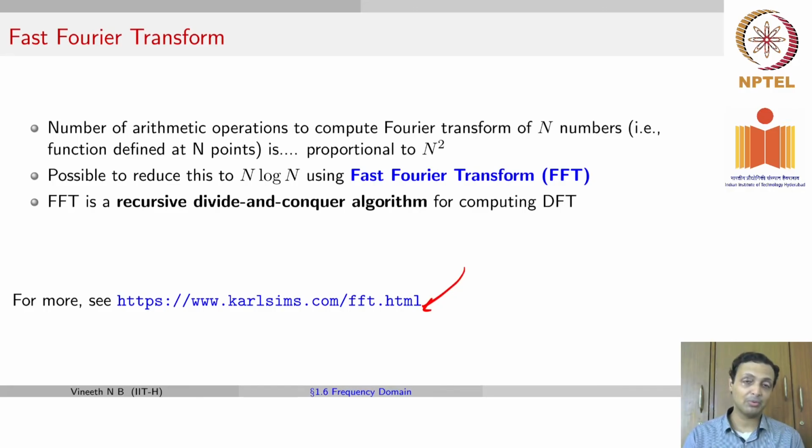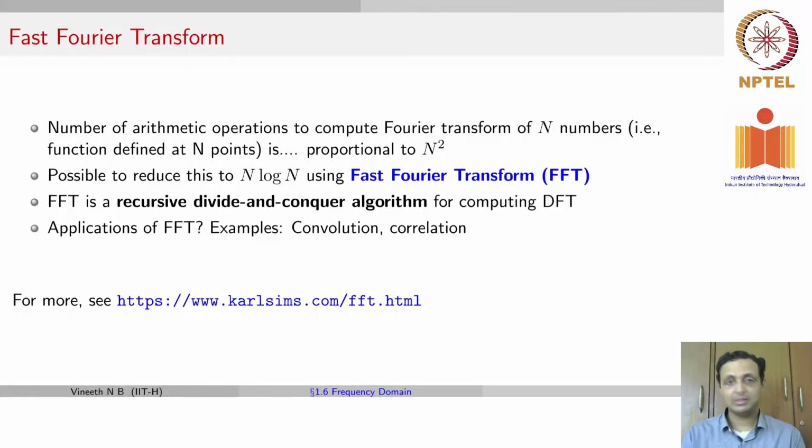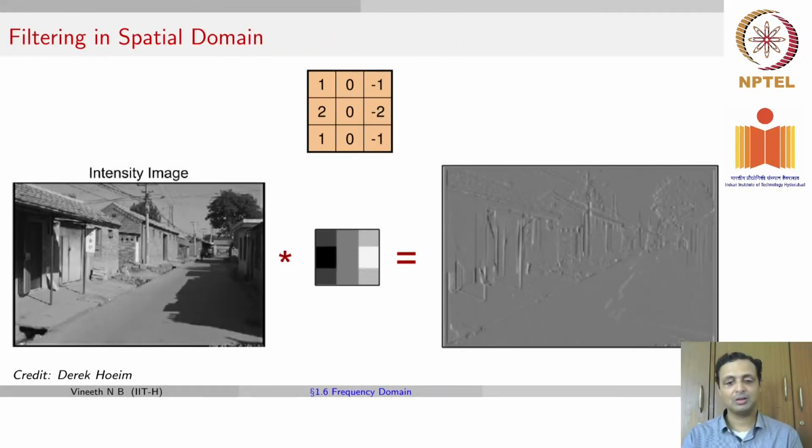But this reduces the number of computations from n square to n log n, and this is what is going to help us in making convolution more feasible by doing the operations in the frequency domain. And this is a trick that's often used to this day when convolution is implemented in libraries, which you may just call when you run deep learning. Applications of FFT are in convolution and correlation.